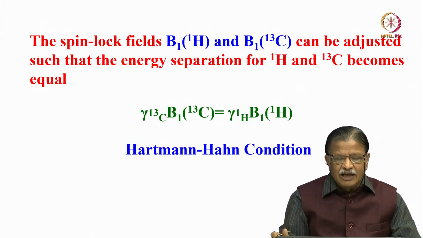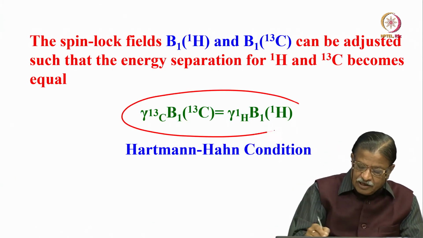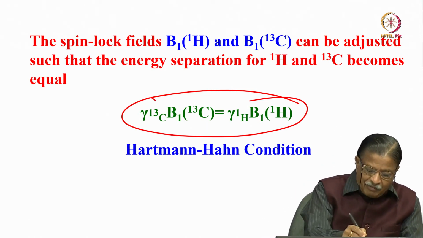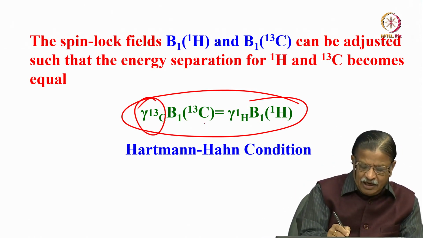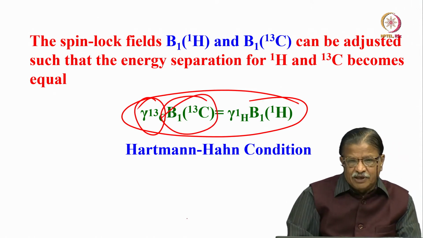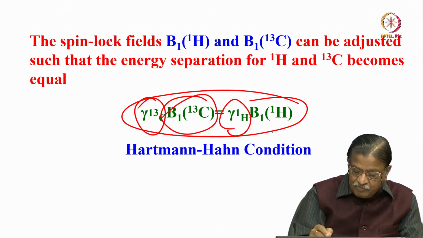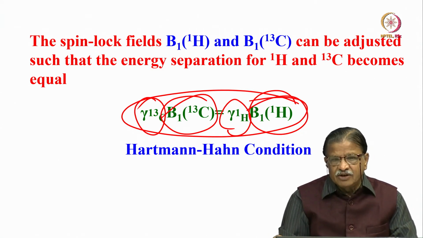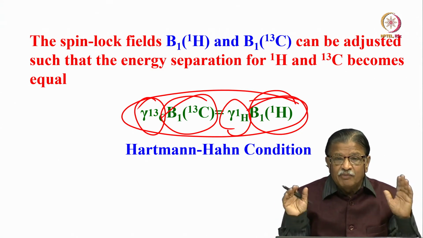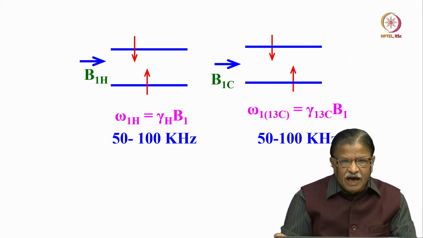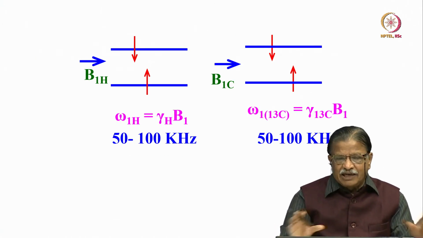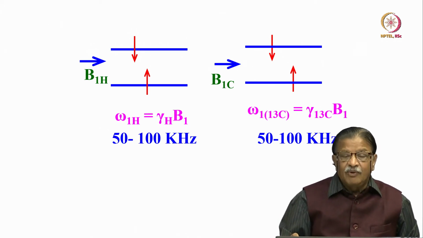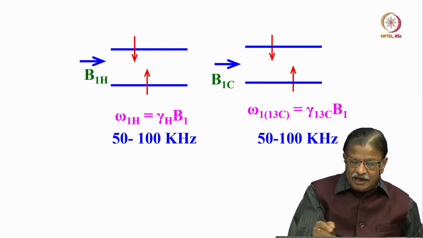So I can do that, and this condition is called the Hartmann-Hahn condition. The Hartmann-Hahn condition is gamma of carbon 13 times the RF power B1 of carbon 13 equal to gamma of proton times B1 of proton. This is the very famous Hartmann-Hahn condition. When you match this condition by adjusting the RF power of proton or carbon 13, what is going to happen? Look at this, energy levels become equal.